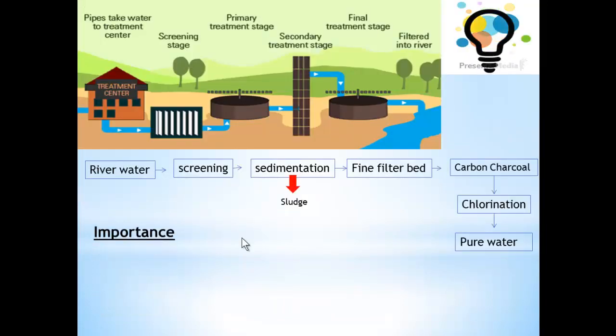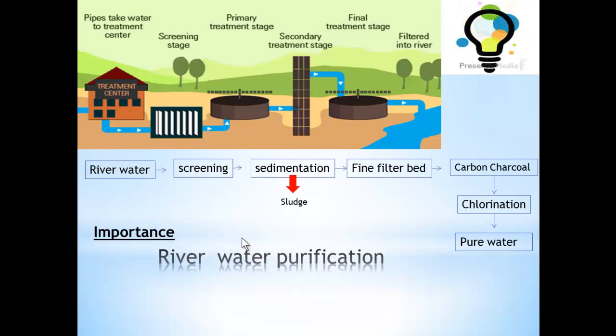So what is the importance of the filtration process? River water purification. Pure water is obtained by passing the river water through different stages.